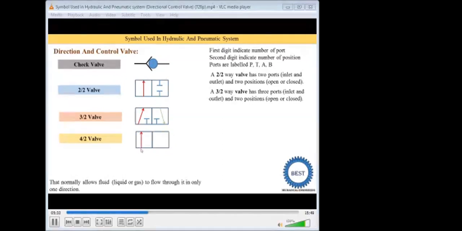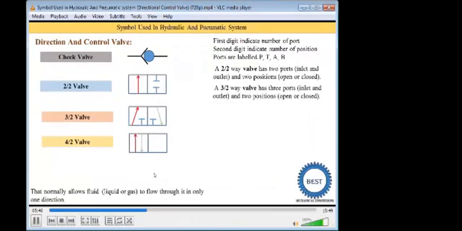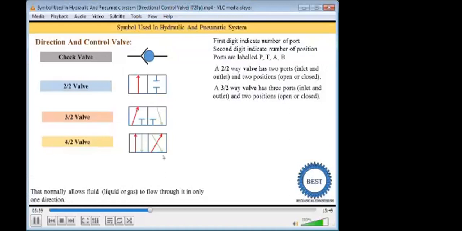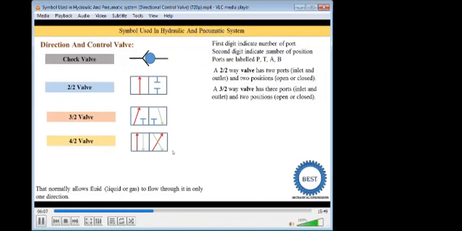Here the oil enters from the P port and is supplied to the A port. From the B port the oil goes to the T port, and from the T port the oil goes back to the reservoir. In the second position the oil is supplied from the P port to the B port, and the oil returns from the A port to the T port. It is generally used in double acting actuators. Double acting means the oil is supplied on both sides of the piston.